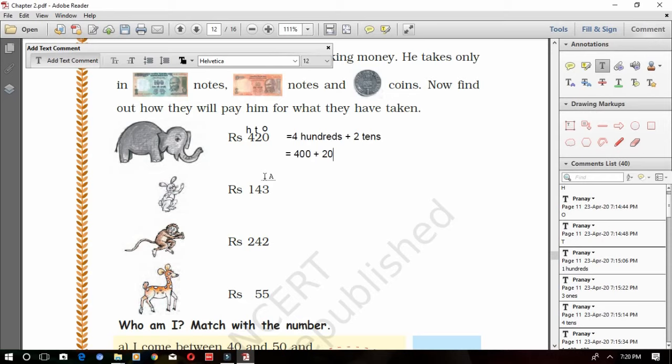Now find the places of these numbers also. 3 is in the ones place, 4 is in the tens place, and this 1 is in the hundreds place. Now you expand this number.